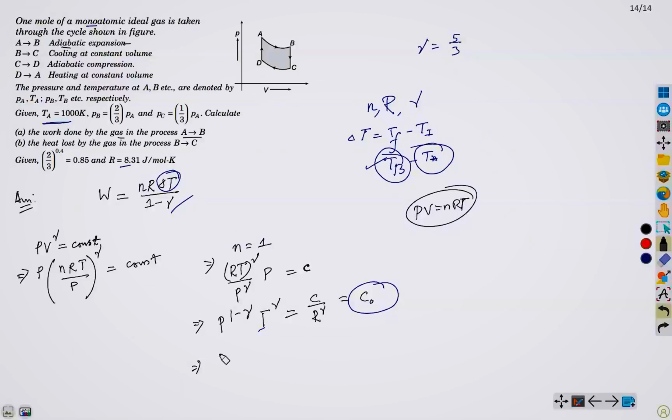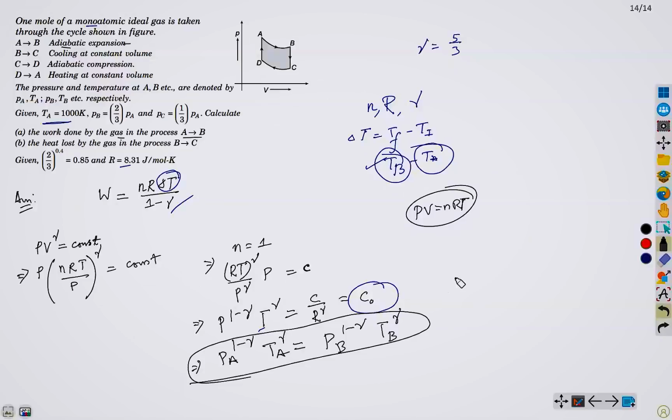Since this is constant, PA^(1 minus gamma) TA^gamma equals PB^(1 minus gamma) TB^gamma. Throughout this process, this relationship will hold. So now from here we can easily evaluate TB.